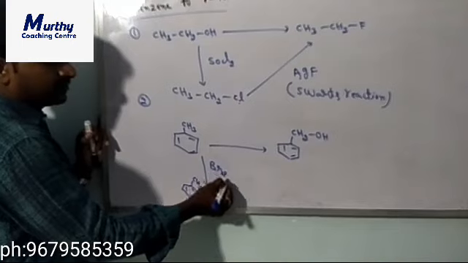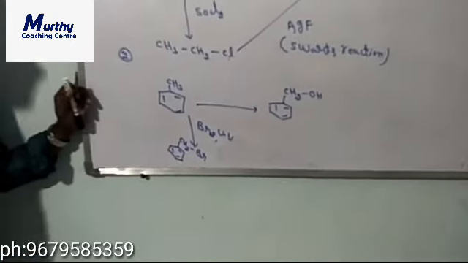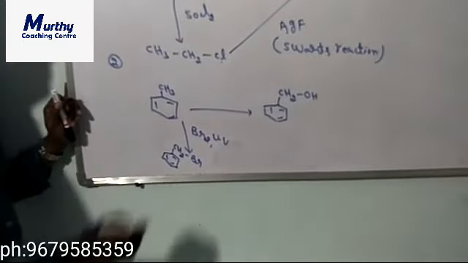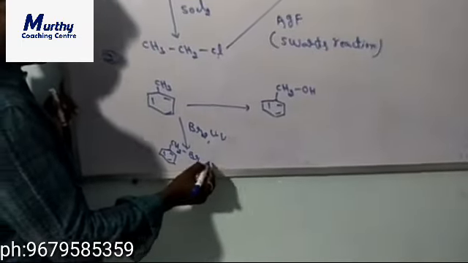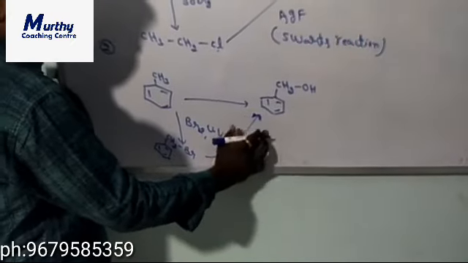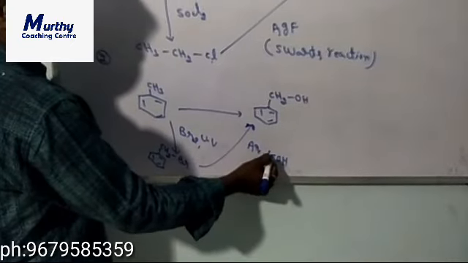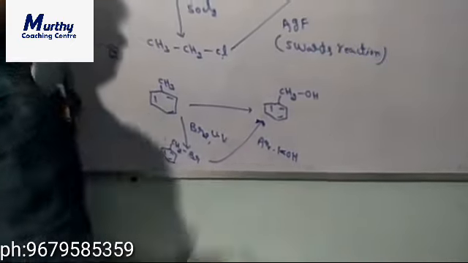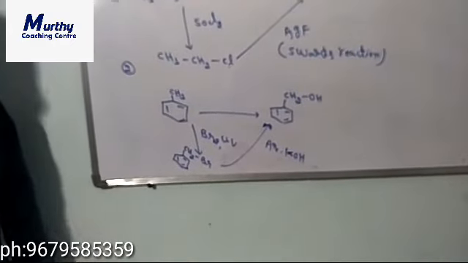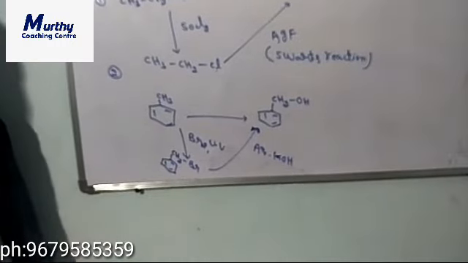What is that? Br2 UV light. When we add Br2 UV light, one hydrogen is replaced with the halogen. Then we have to add aqueous KOH. When we add aqueous KOH, at the bromine position we get the OH group. So that is toluene to benzyl alcohol. We can convert it in two steps.